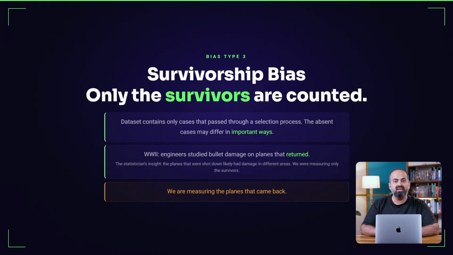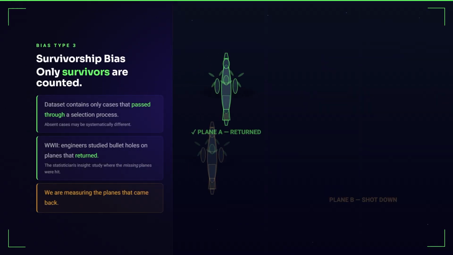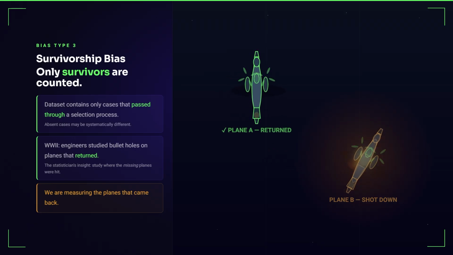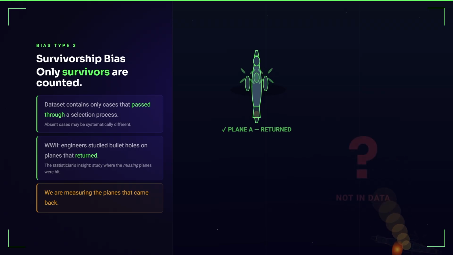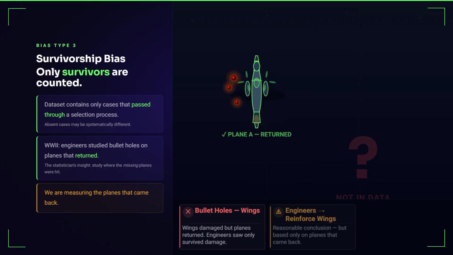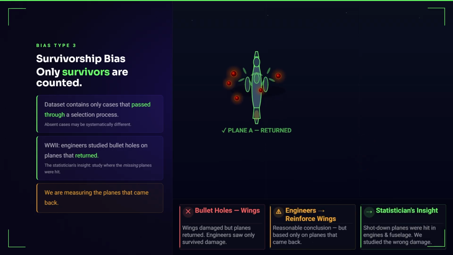Bias type 3, survivorship bias. Survivorship bias occurs when a dataset includes only the cases that pass through a selection process, while the missing cases differ in important ways. The term comes from the Second World War. Engineers studied bullet damages on returning aircraft and planned to reinforce the most damaged areas. A statistician pointed out the flaw. They were only studying planes that survived. The planes that were shot down likely had damages in different areas.